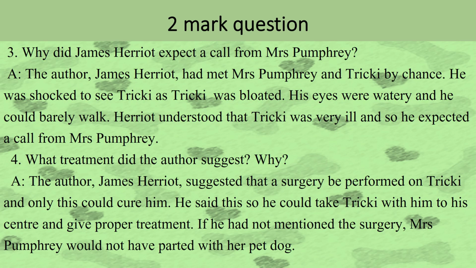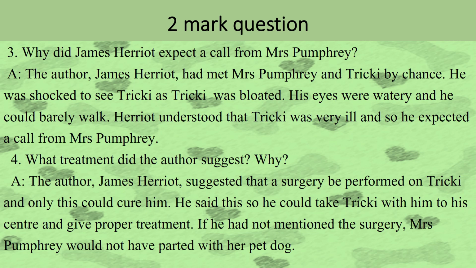Question number 3. Why did James Harriet expect a call from Mrs. Pumphrey? Actually, Mr. Harriet had just met them and at that time only he felt he is going to get the call from Mrs. Pumphrey. The author, James Harriet, had met Mrs. Pumphrey and Tricky by chance. He was shocked to see Tricky as Tricky was bloated. His eyes were watery and he could barely walk. Harriet understood that Tricky was very ill and so he expected a call from Mrs. Pumphrey.